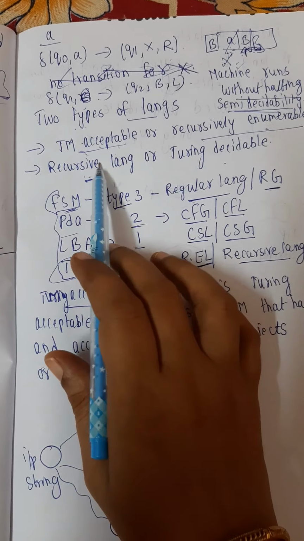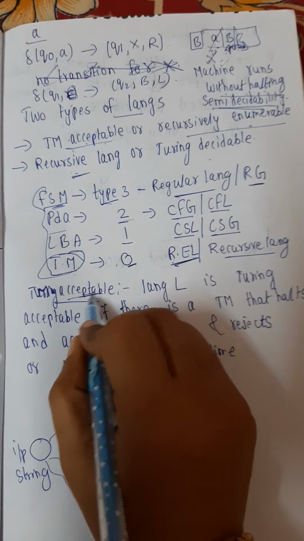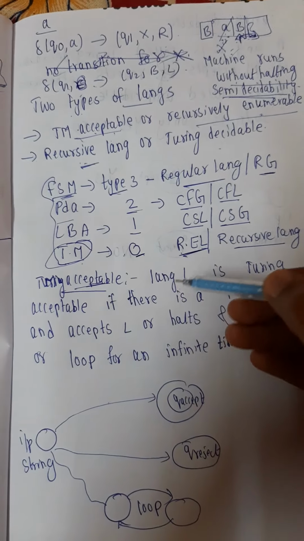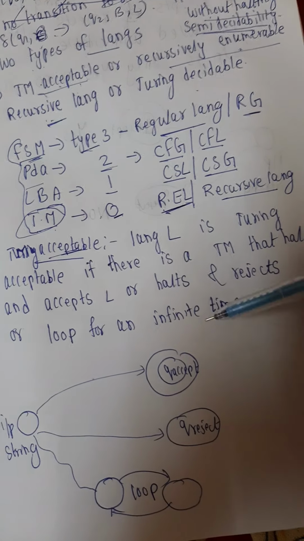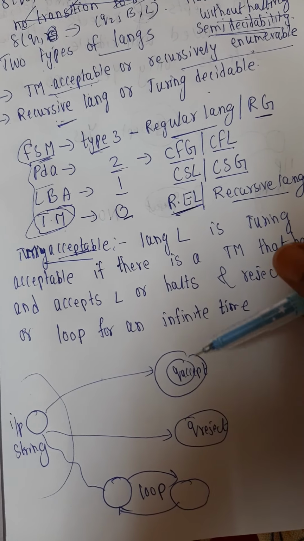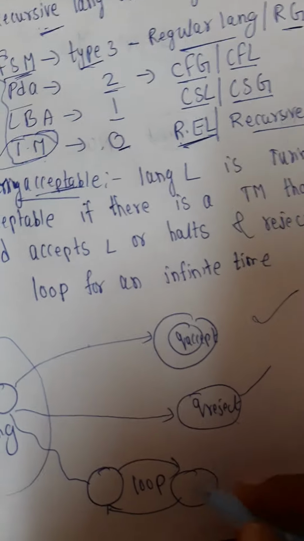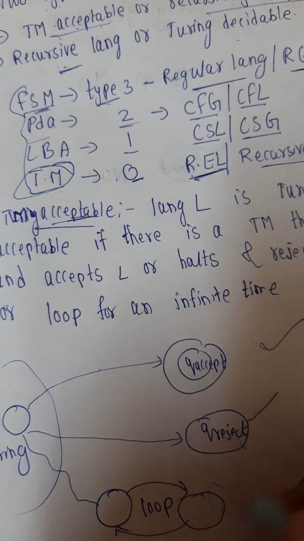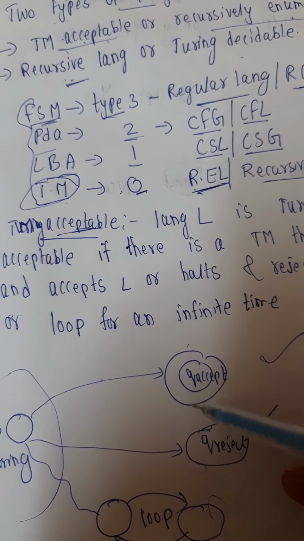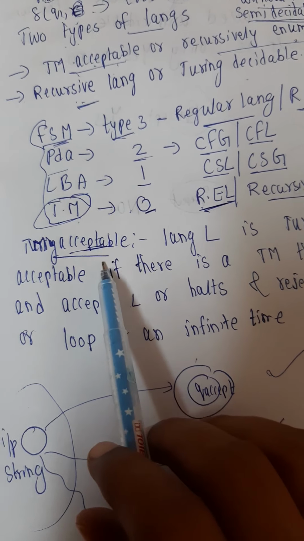Coming to the first one, Turing machine acceptable. When the input string goes into an accept state, a reject state, or an infinite loop, if any one of these three cases occurs, we call it Turing machine acceptable.